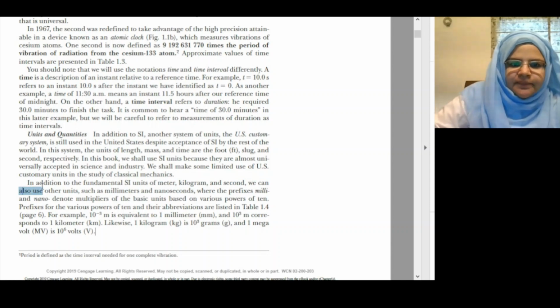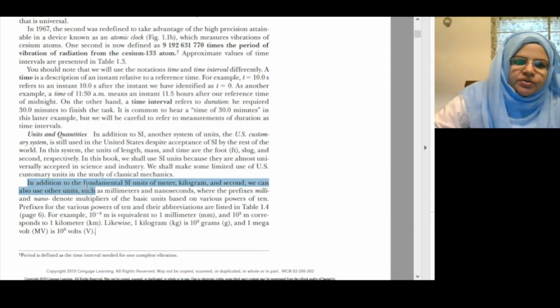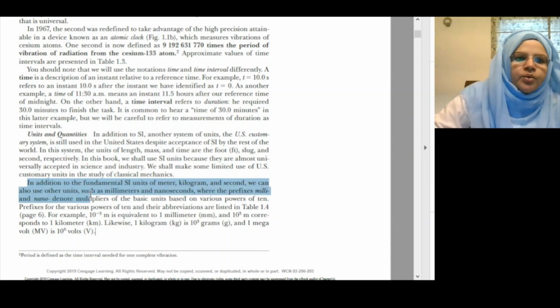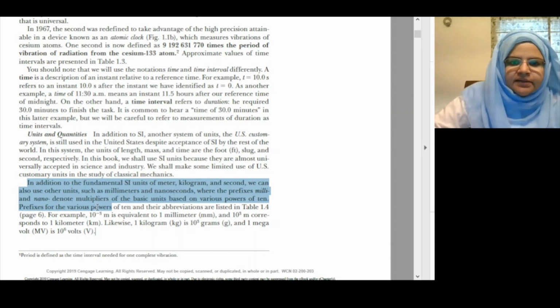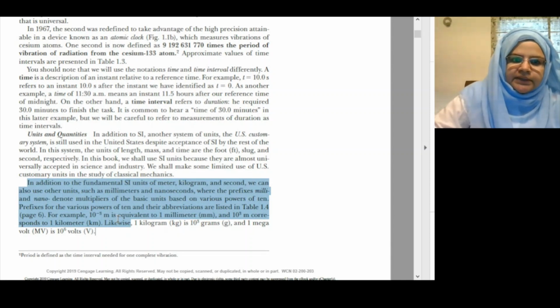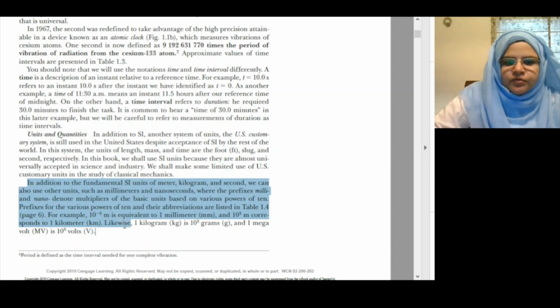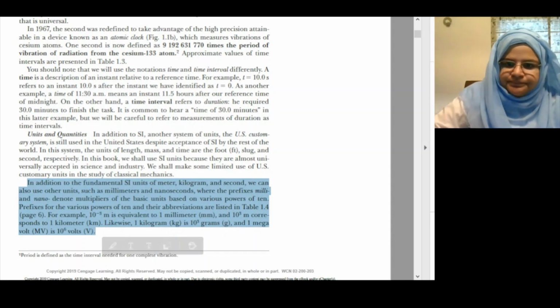In addition to the fundamental SI units of meter, kilogram, and second, we can also use other units such as millimeters and nanoseconds, where the prefixes milli and nano denote multipliers of the basic unit based on various powers of 10. Prefixes for various powers of 10 and their abbreviations are listed in Table 1.4. For example, 10^-3 is equivalent to 1 millimeter and 10^3 corresponds to 1 kilometer. Likewise, 1 kilogram is 10^3 grams and 1 megavolt is 10^6 volts.